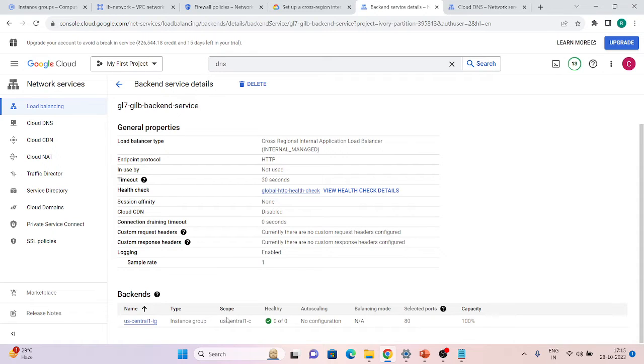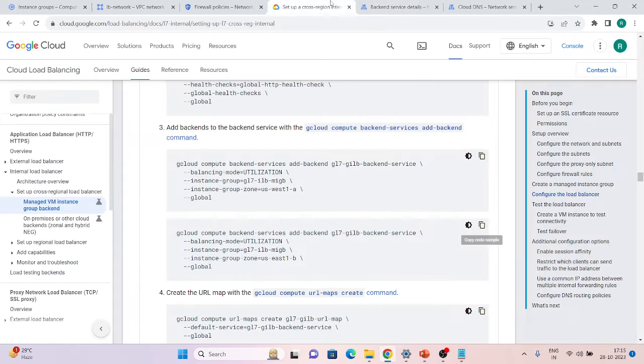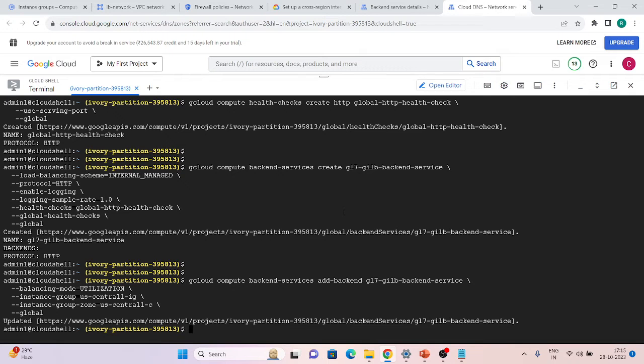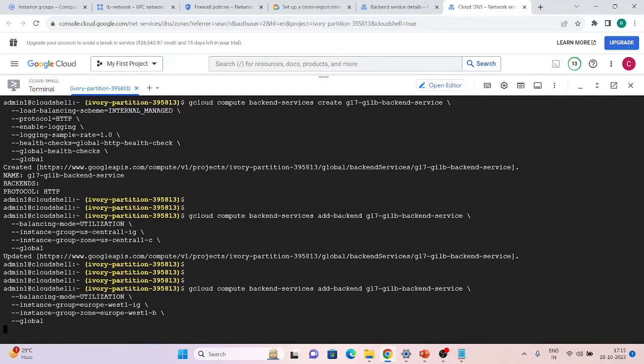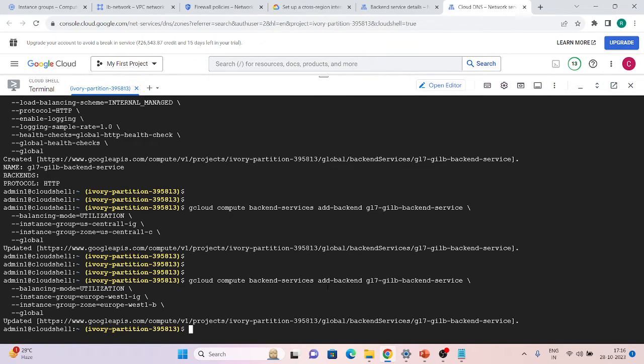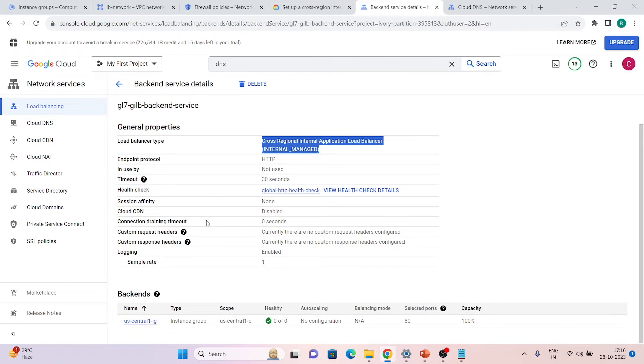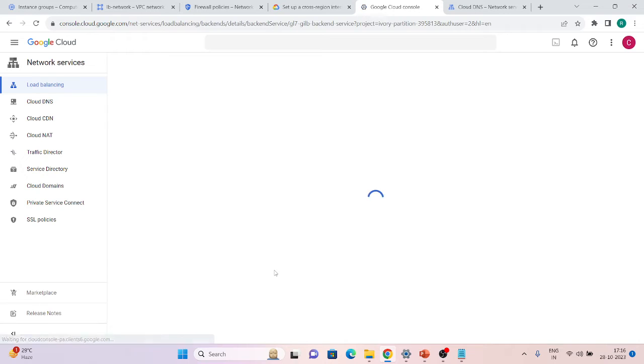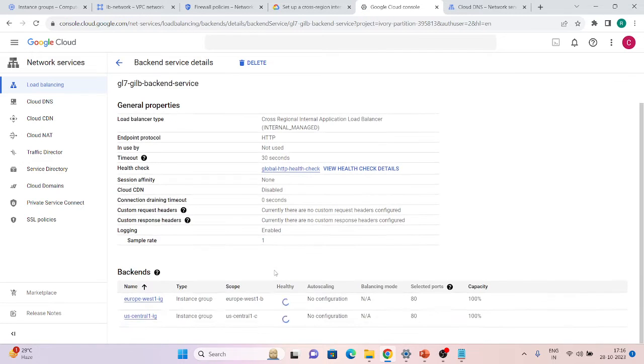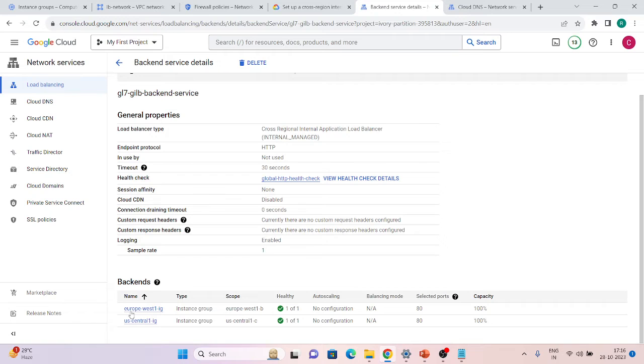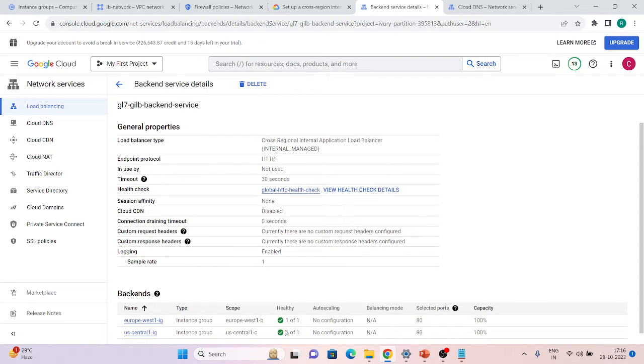It has added US Central 1G, which is our instance group, and we can see the load balancer type already showing that it is a cross-region internal load balancer, and it is internal managed. So let's add the other one also, and once we add it, it will reflect that too. So our second backend has also been added in our backend service. If we just refresh the page, it will reflect the second backend inside our backend service. We can see both our backends are added, both are healthy also, on port 80.